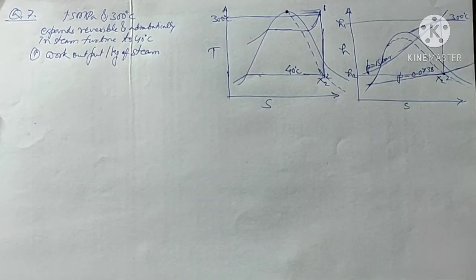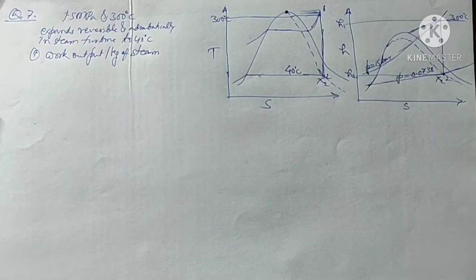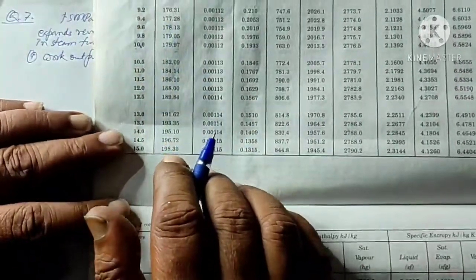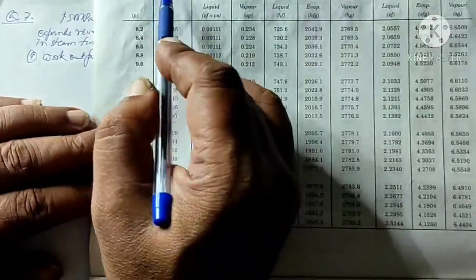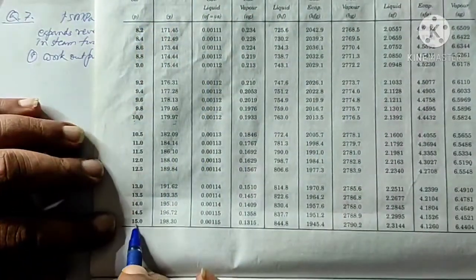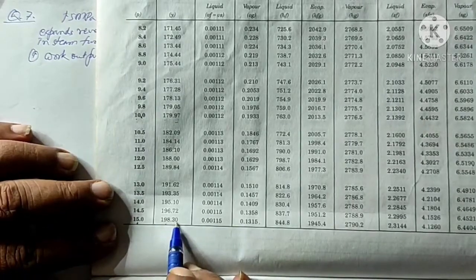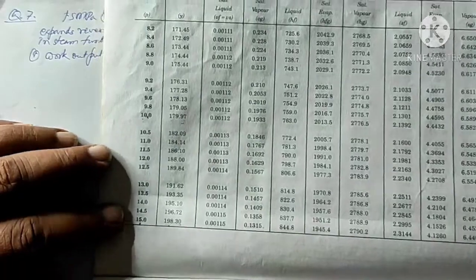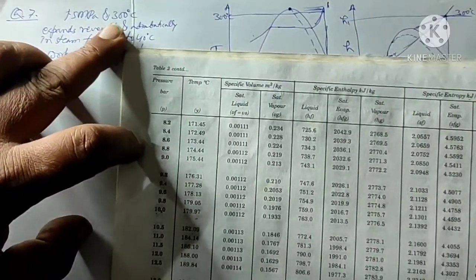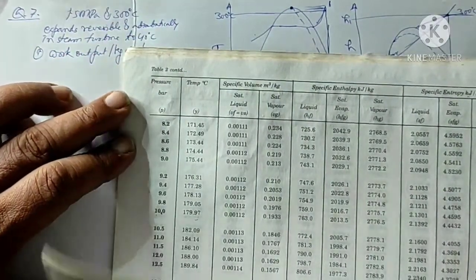So if I go into the steam table, for the dry saturated steam, table number 2, at 15 bar, the saturation temperature is 198.30 degree centigrade, but the given temperature is 300. That means the steam is superheated.